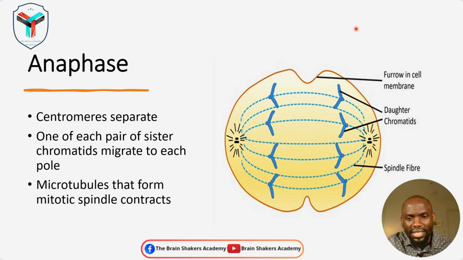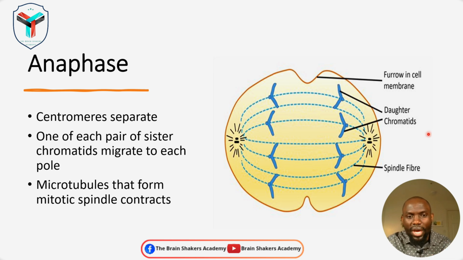And remember, we said that the mitotic apparatus is part of the cytoskeleton and has a contraction effect, and that contraction effect pulls the sister chromatids apart from one another by binding to their kinetochores.